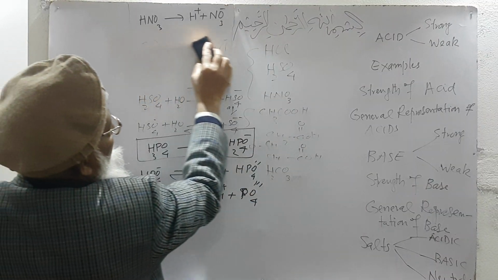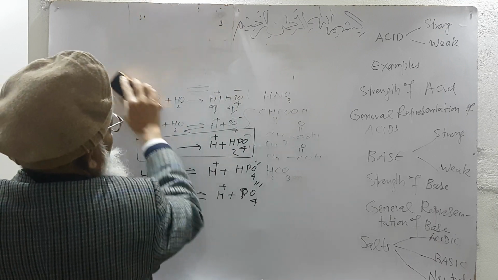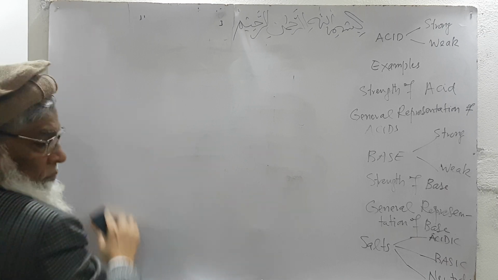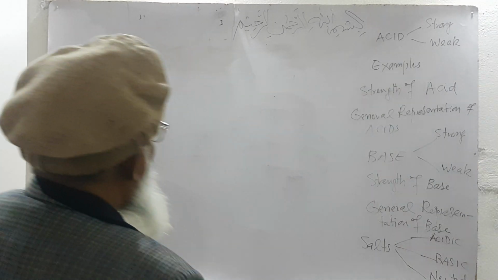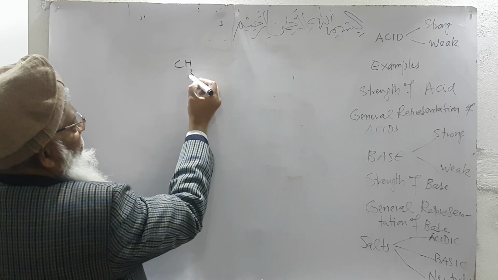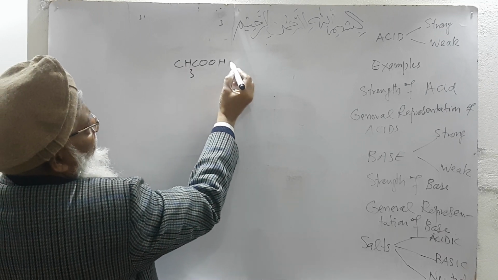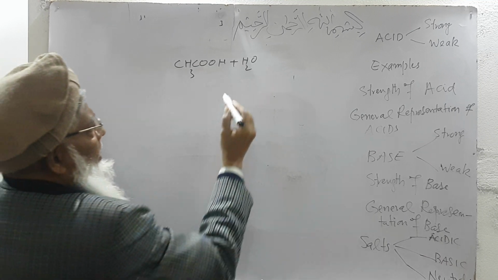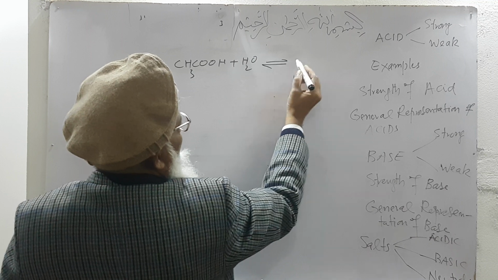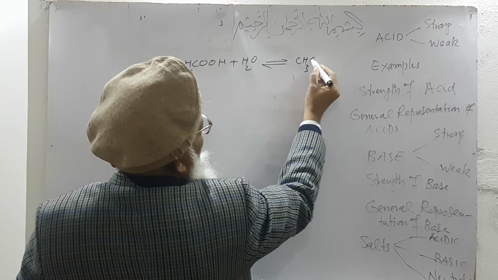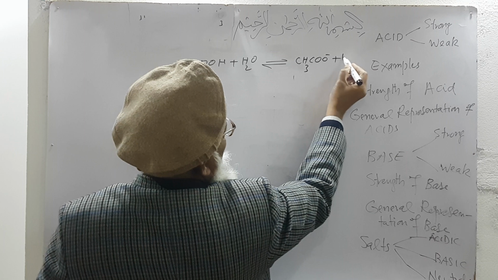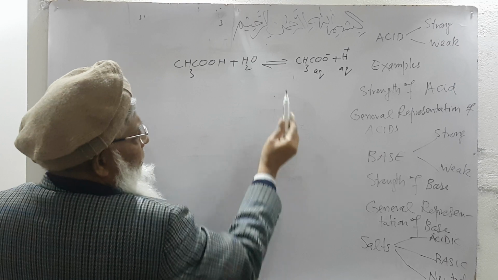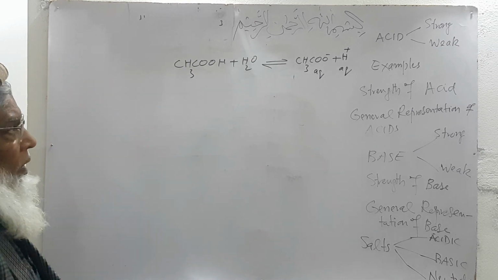weak acid. For example, acetic acid. Acetic acid plus water. This acetic acid is a weak acid. It dissociates as acetate ion and H ion. Is this acetate ion carries